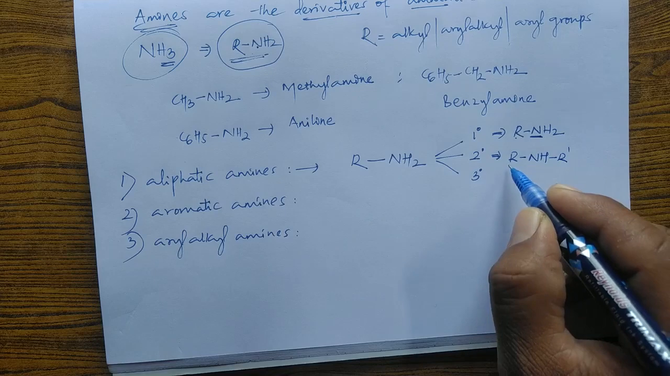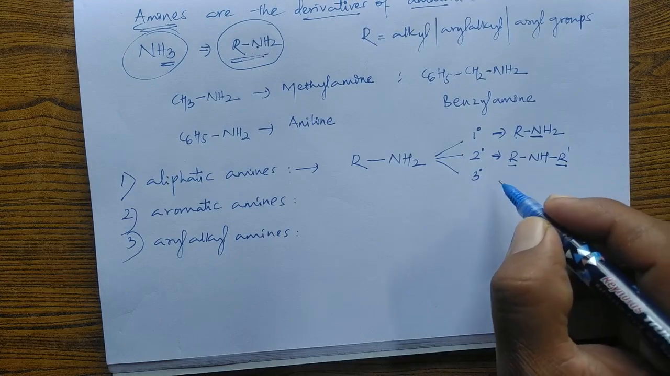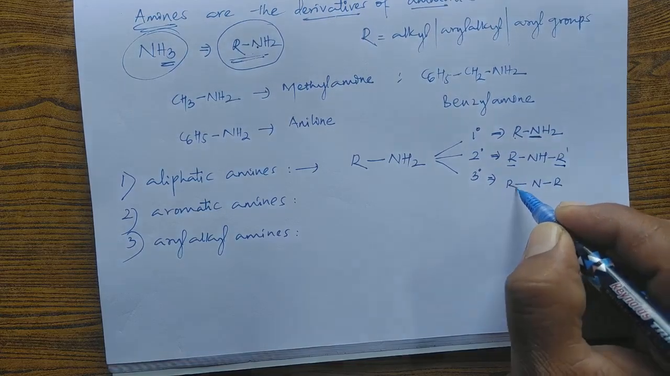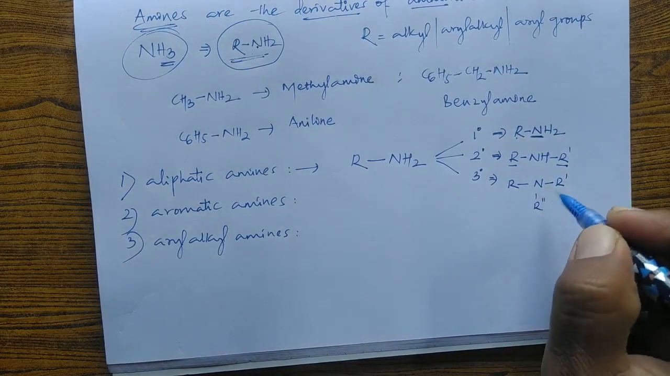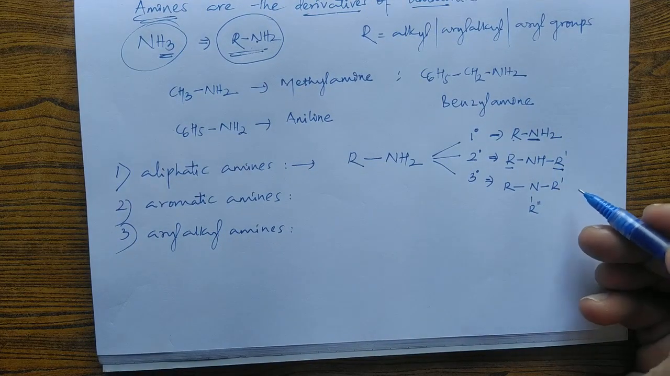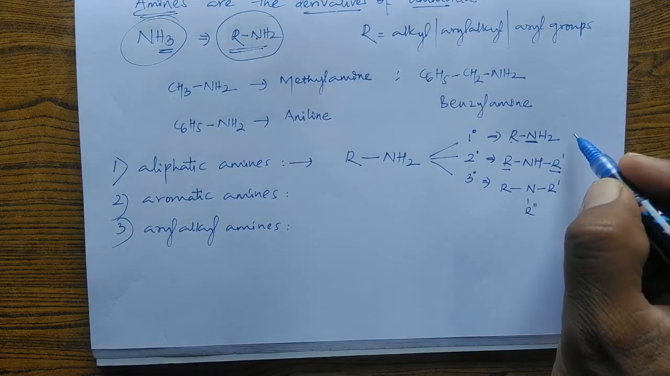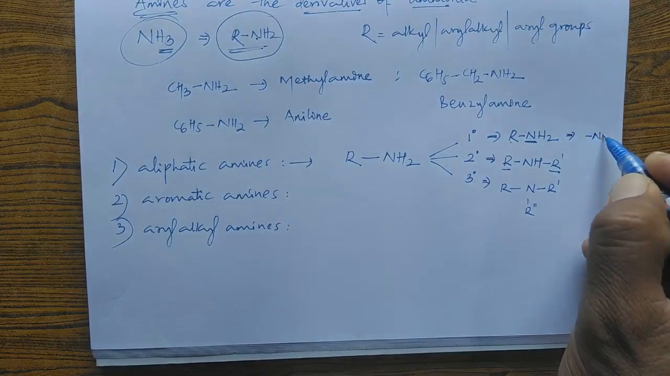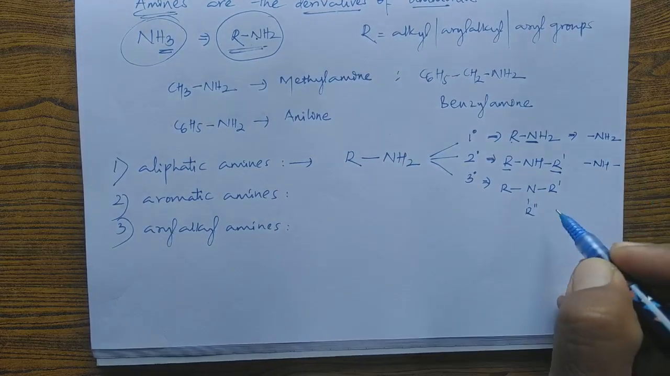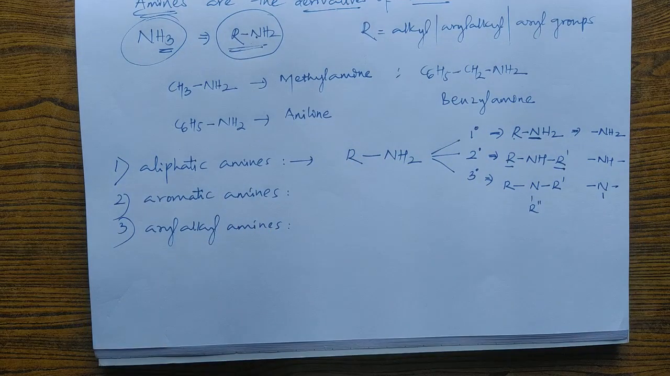So this nitrogen is attached with two alkyl groups, and that's why these are called secondary amines. In tertiary amines, the nitrogen atom is attached with 3 alkyl groups, so they are called tertiary amines. These are the general formulas of primary, secondary, and tertiary amines. RNH2 is primary, and its functional group is NH2; the functional group of secondary amines is NH, and of tertiary amines is just N. These are called aliphatic amines.